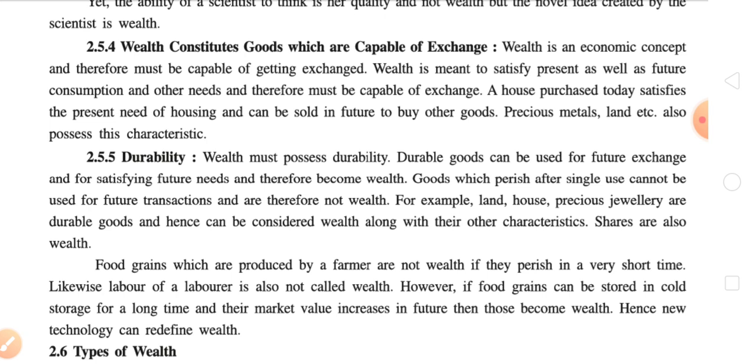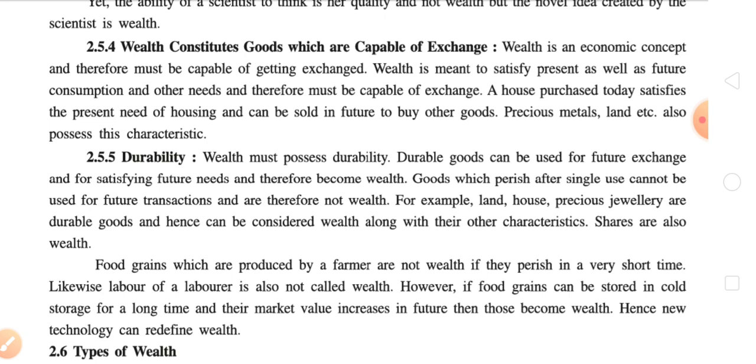So wealth is meant to satisfy present needs, whatever we are earning today, or whatever is given to us by our ancestors, like properties or shares or precious jewelry which we are using today, becomes a wealth. Remember one thing here: whatever our ancestors have given us, it is transferable, it is capable of exchange, and that's why it becomes a wealth. If it is not able to be transferred, then it can never be a wealth. It is just an asset, not a wealth.